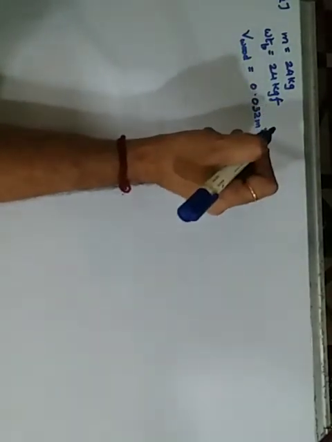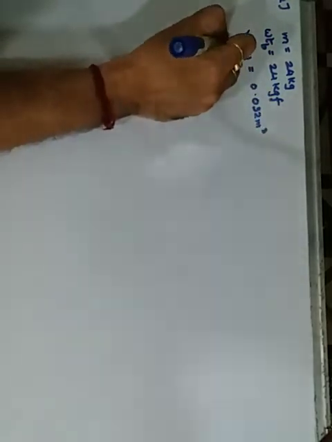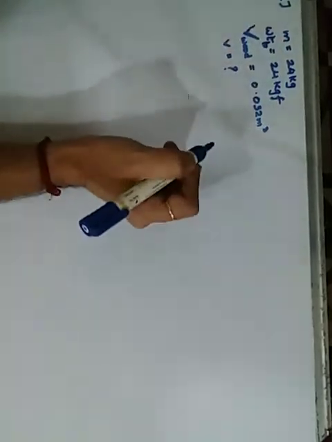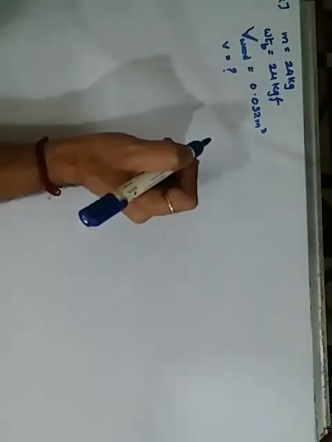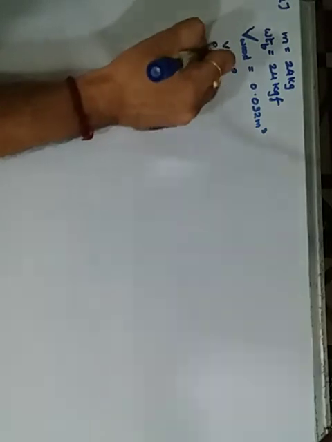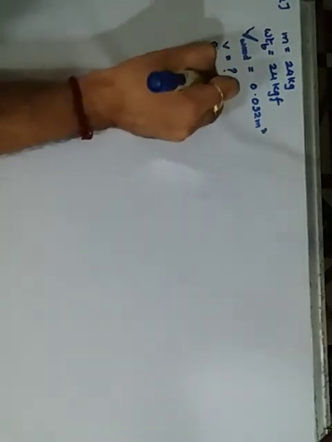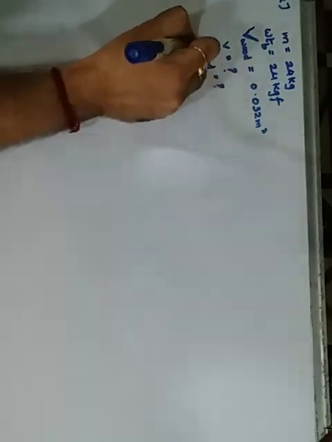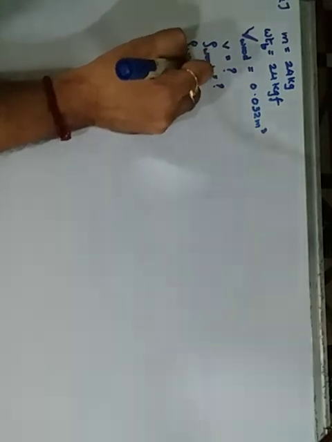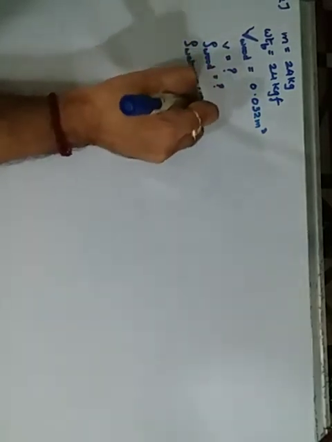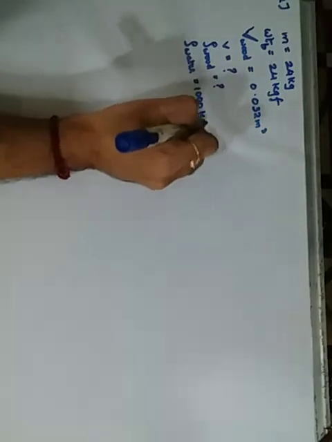Now you are supposed to find the volume of the block below the water surface, means small v is required, and this is your capital V. Also the density of wood. Density of water is given, 1000 kg per meter cube.